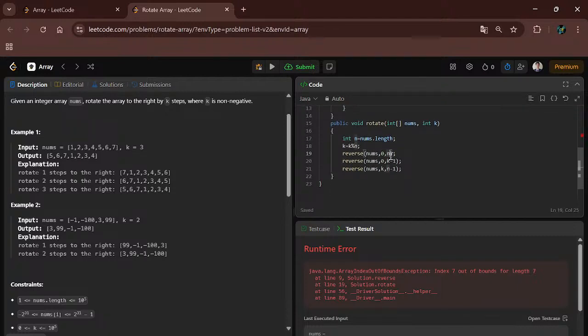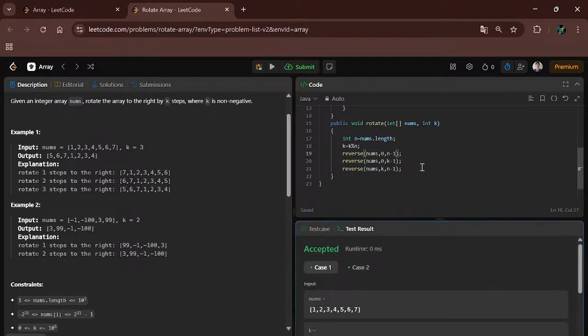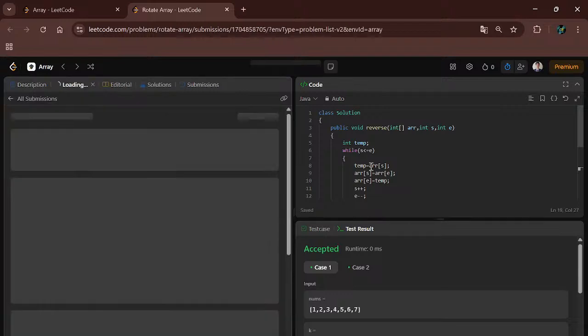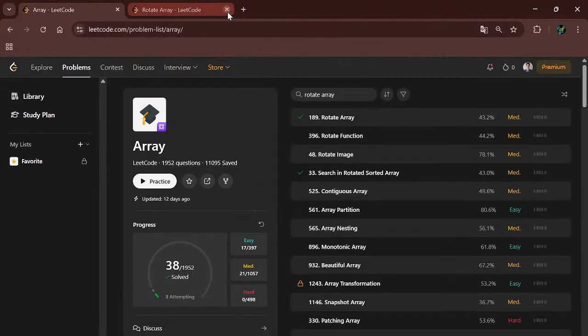Sorry guys, here should be n minus 1, because array indexing starts from 0, no? So I forgot, a typing mistake. So let's submit the code. You can find my teaching on the playlist. So our code is successfully compiled. So let's move to another problem.